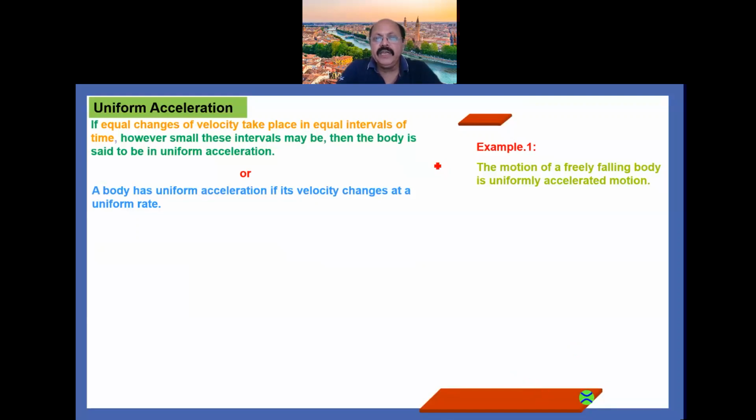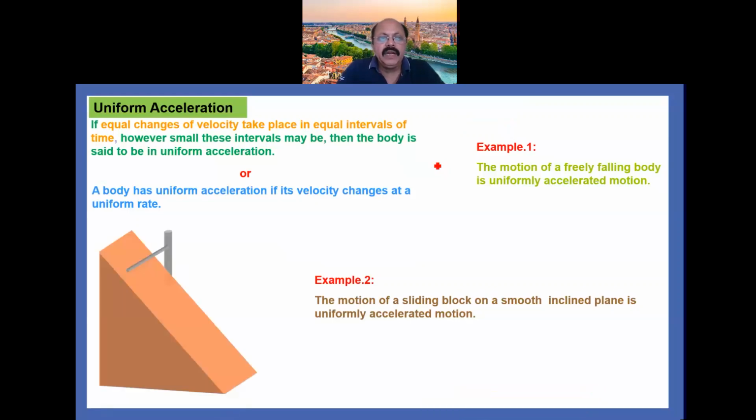Another example: we take the motion of a sliding block on a smooth inclined plane, which is also uniformly accelerated motion. So for that purpose, we are taking here a smooth inclined plane.